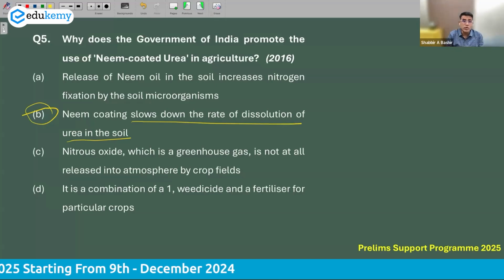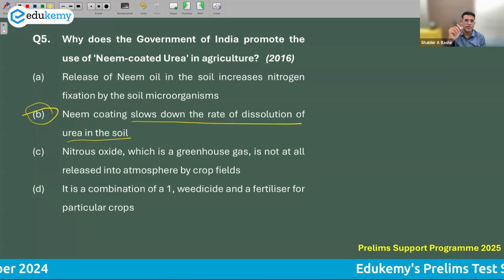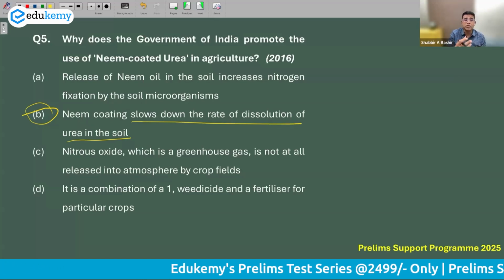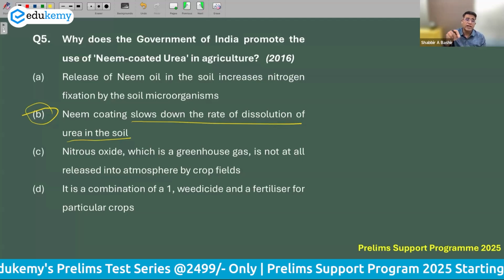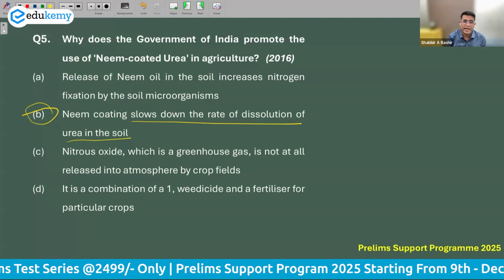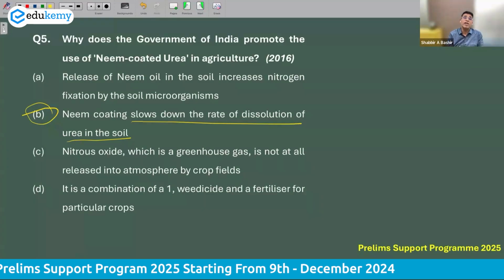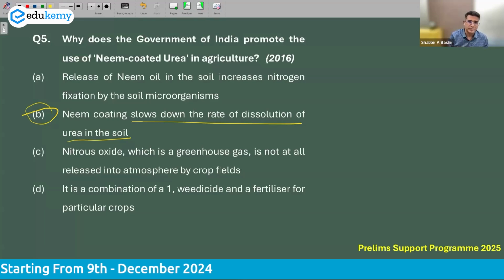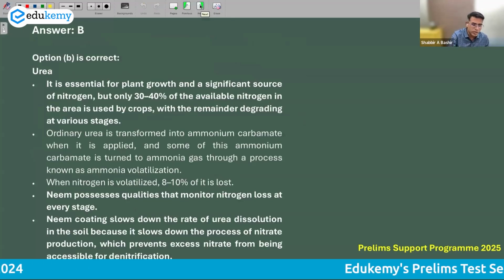If you look at some new innovations like nano urea, where urea is sprayed in liquid form, it has advantages too. It ensures that the plants can absorb urea right from the stems and leaves if it is sprayed on them, and the urea is not applied in the soils directly. This helps for less use of urea. Very importantly, urea does not end up causing toxicity problems in the soils. So these are some programs, some benefits of technology you must know. The last question, I said the answer is B. Let's move on to the next question.